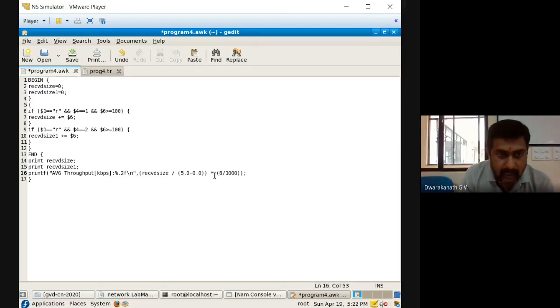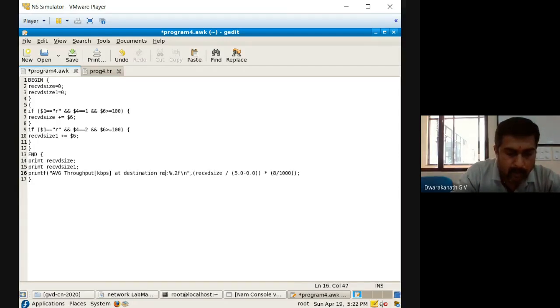Correct? Into 8 divided by 1000 to make it bits. So it will take bytes then. So kbps, kilobits per second, it has to take. So 8 by 1000 you have to take. So this average throughput it will display, and the average throughput in kbps I will tell for node 1 or destination 1. I will tell like this, at destination node 1. Correct.